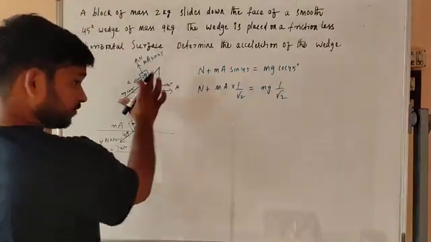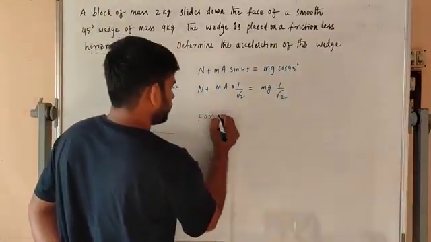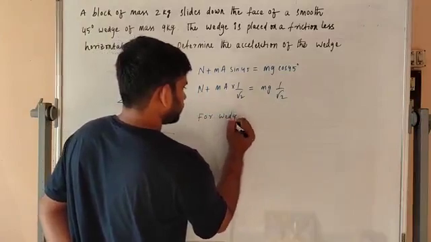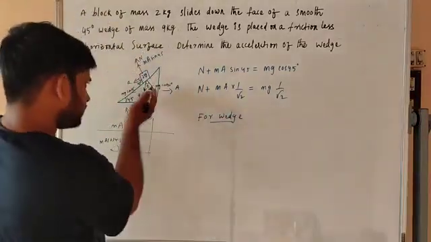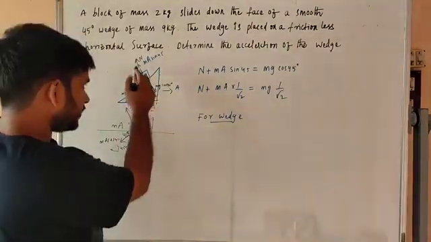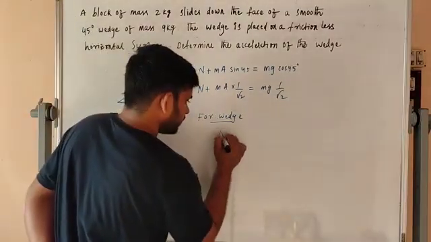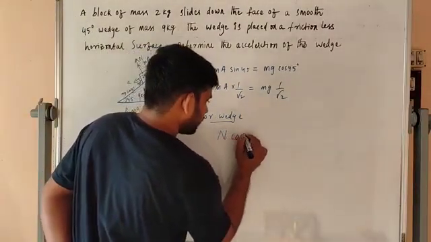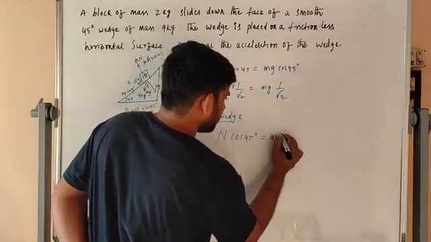Now for the wedge, in the perpendicular direction, N cos 45 degrees is equal to MA.